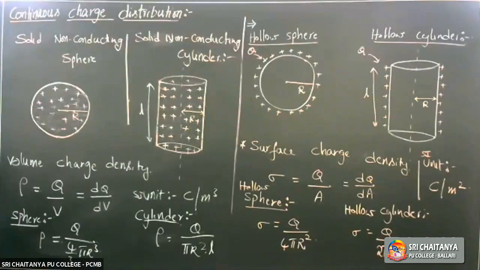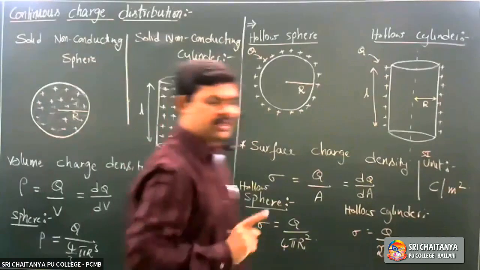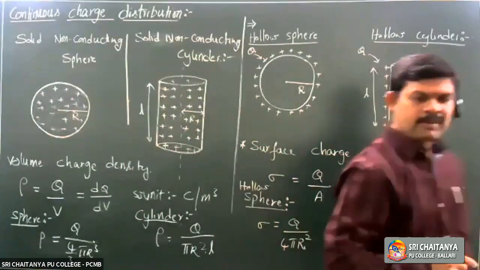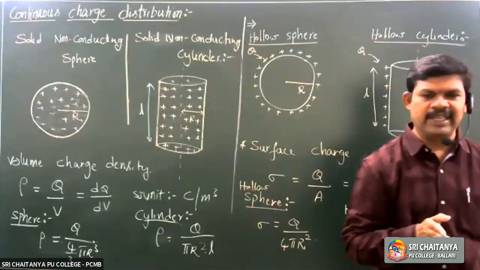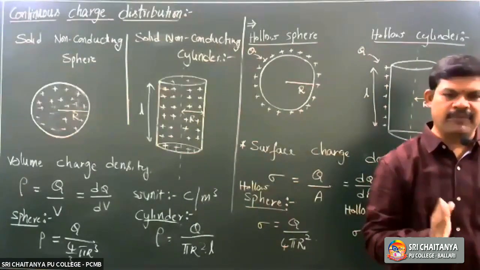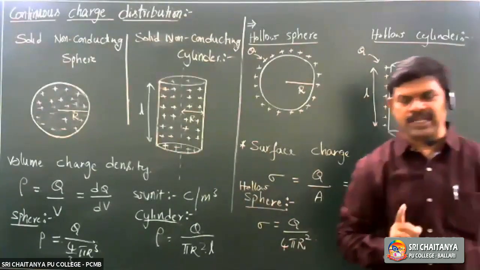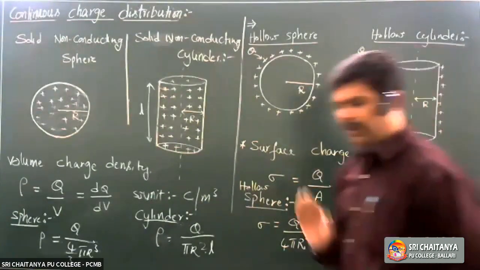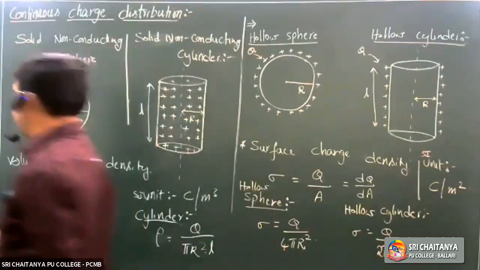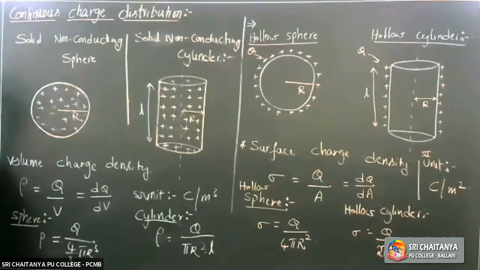So you need to remember these concepts: linear charge density, charge per unit length; surface charge density, charge per unit surface; volume charge density, charge per unit volume. In the coming applications, we use this. Right? Come on, note down or take a screenshot.